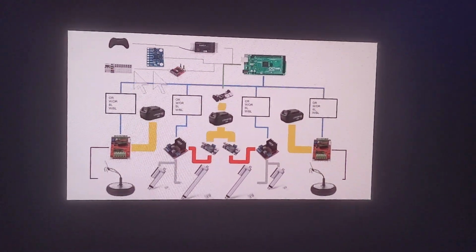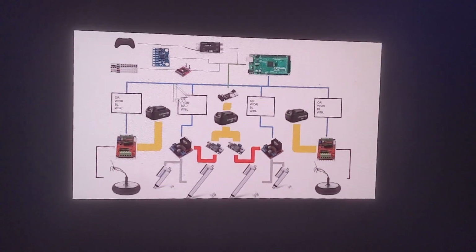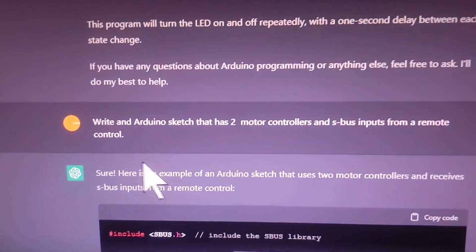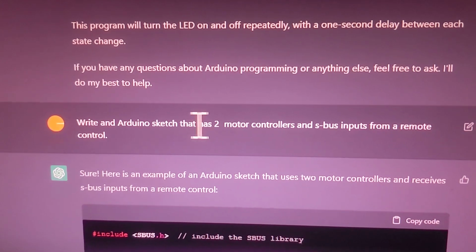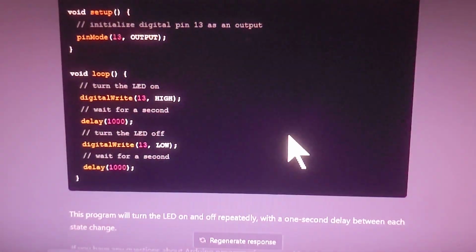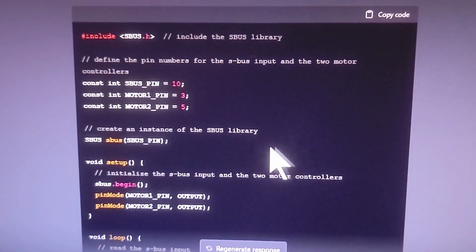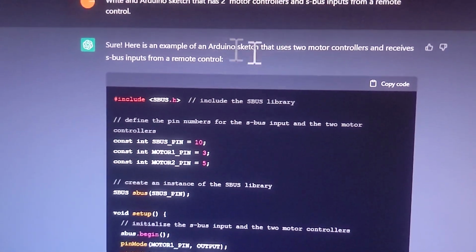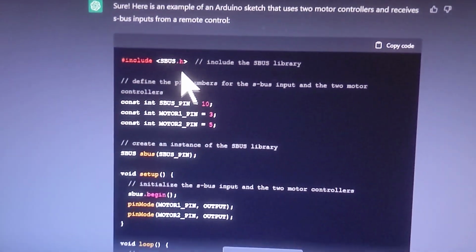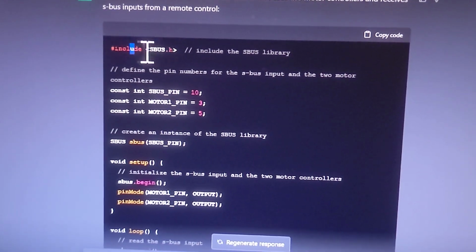Then I have this S-bus. Then I have this accelerometer. Then I have this MIDI thing. So I said, okay, write an Arduino sketch that has 2 motor controllers and S-bus inputs from a remote. And it says, sure. Here's an example of a sketch that has 2 motor controllers and receives S-bus inputs from a remote control. And it wrote the code for me.